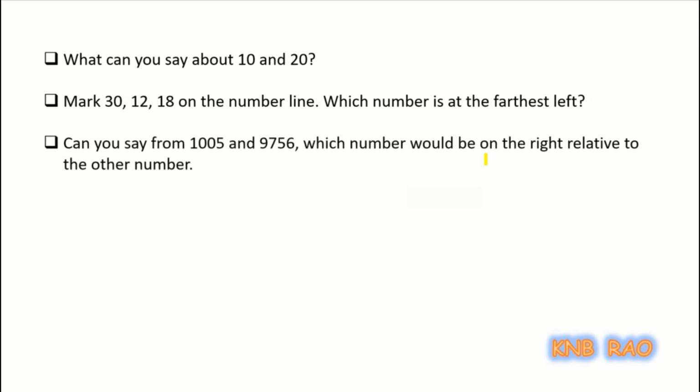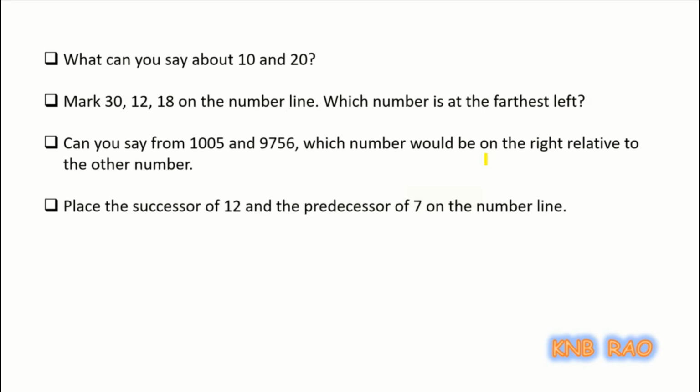Third question. Can you say from 1005 and 9756 which number would be on the right relative to the other number? Without drawing a number line you can say, who is greater? You have learnt in the first chapter how to do that. Last question.